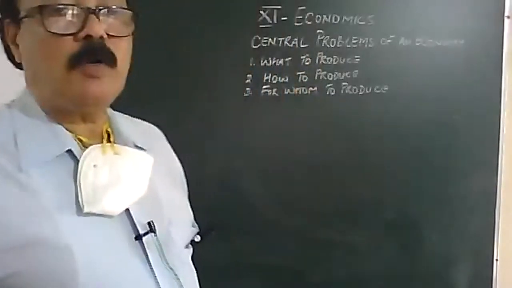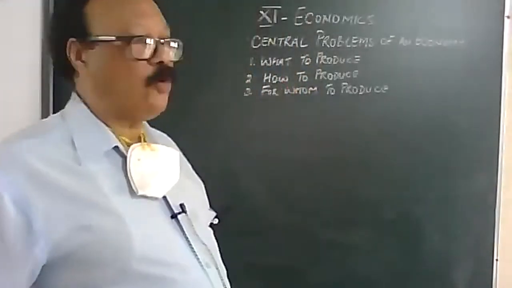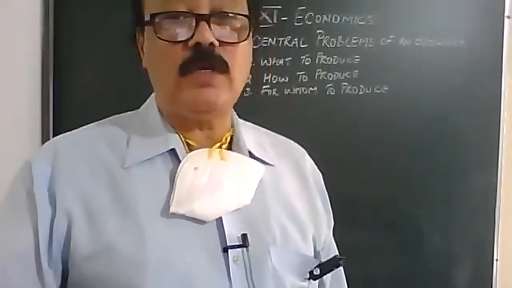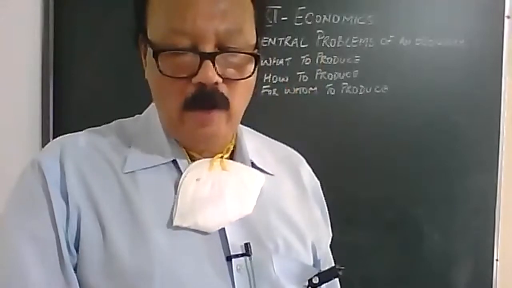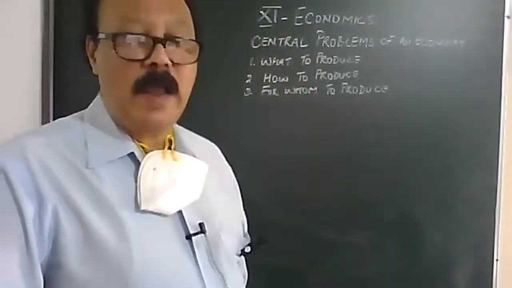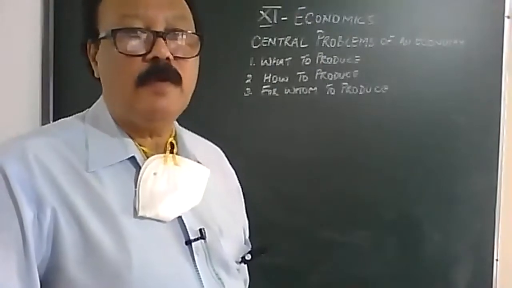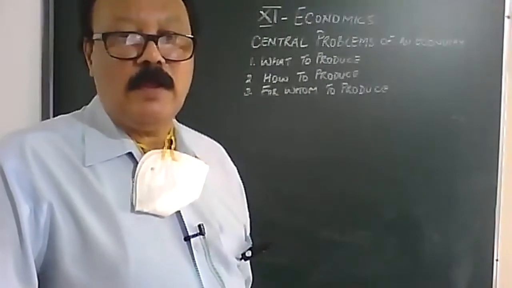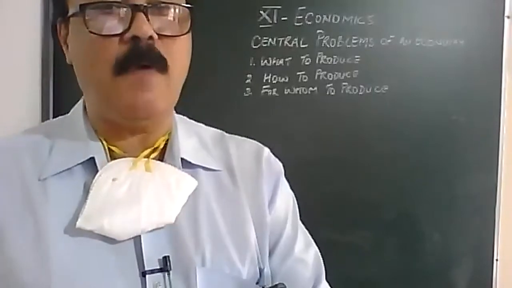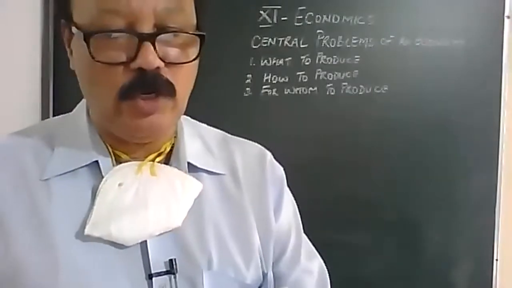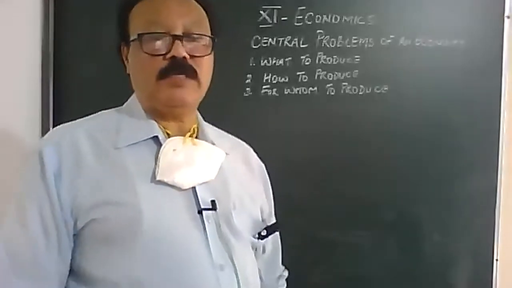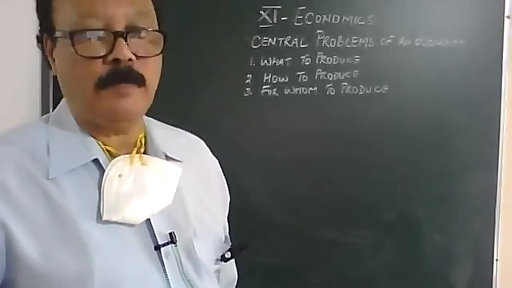So this is about how to produce. How to produce involves what technique should the producer adopt, and there are two techniques, labor and capital intensive, and we discussed that the producer has to choose which type of technique he should adopt while in the process of production.